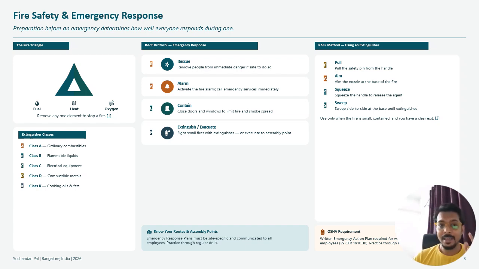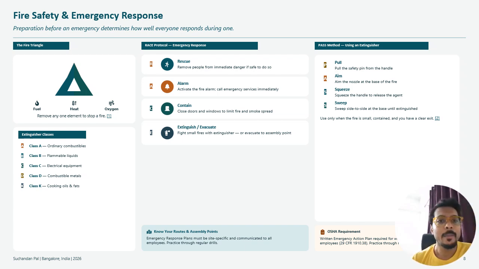We consider fire by class: class A, B, C, D and K. Class A is ordinary combustible material. Class B is flammable liquid, anything related to flammable liquids. Class C is all electrical fire. Class D is combustible metal, basically metal fire. And class K is cooking oil, fat or any kitchen fire, that's why we call it class K.